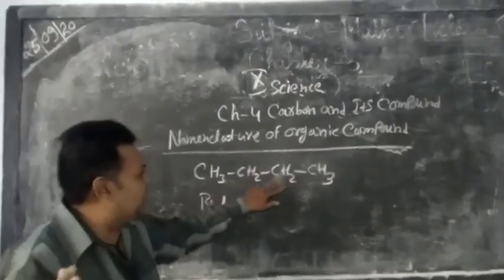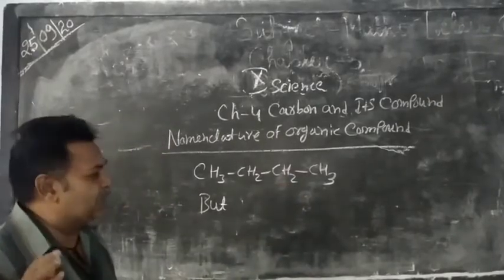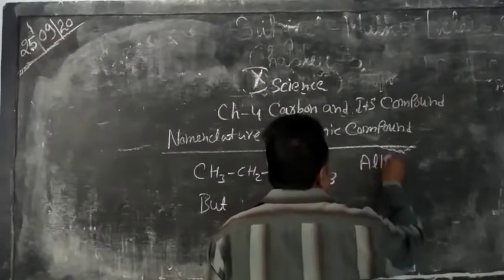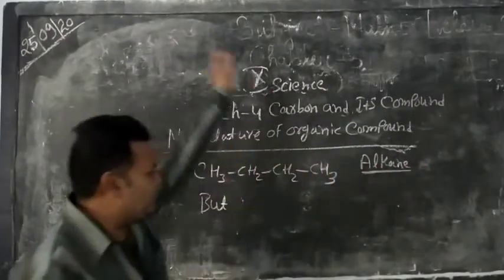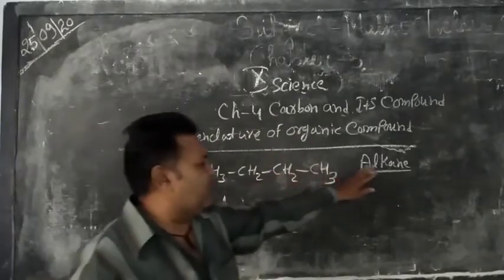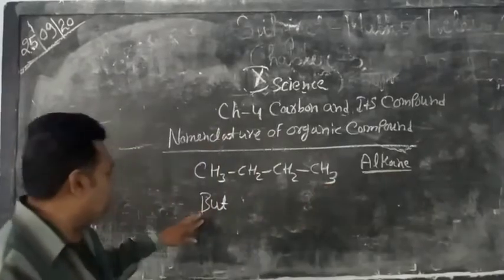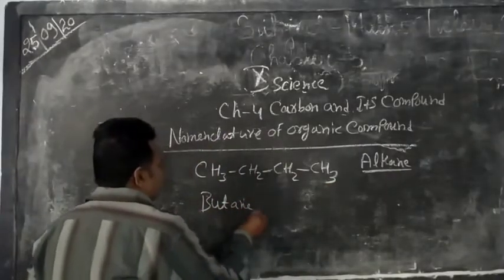It has only single carbon bonds. A single carbon bond compound is known as a saturated hydrocarbon or alkane. So we write the name of the functional group as a suffix. The name of this carbon compound is butane.